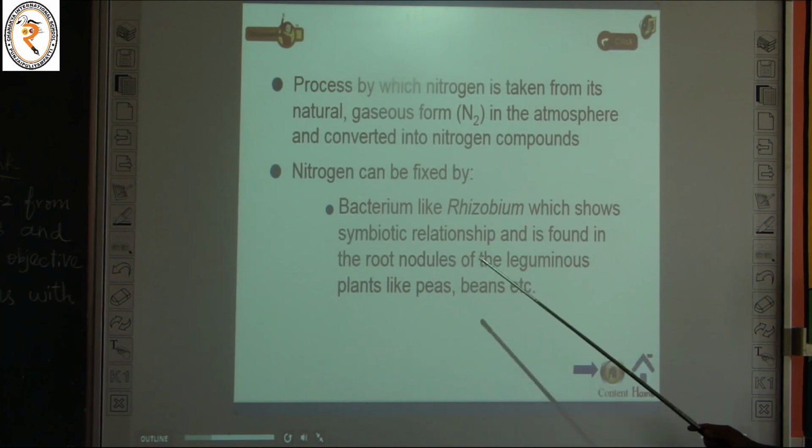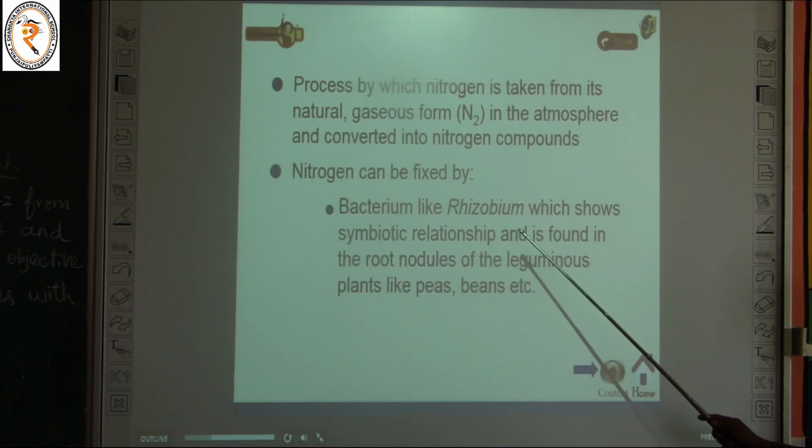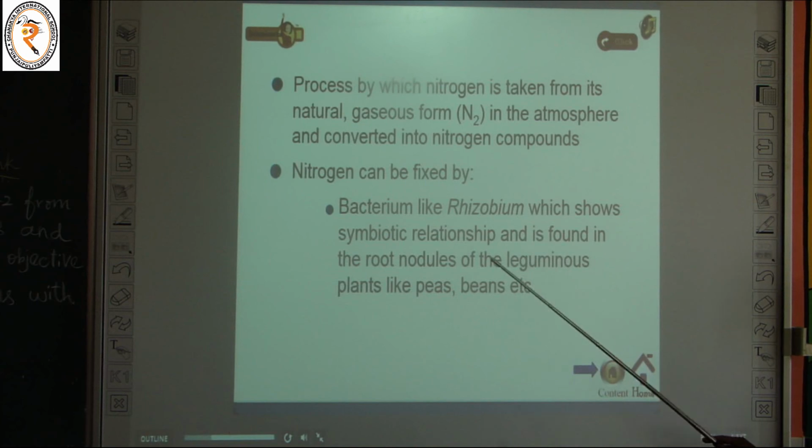It is a bacteria. What is the name of that bacterium? It is rhizobium. Where does the rhizobium lie? It lies in the root nodules of leguminous plants. See, peas and beans are called leguminous plants. These rhizobium bacteria lie in the root nodules of leguminous plants.